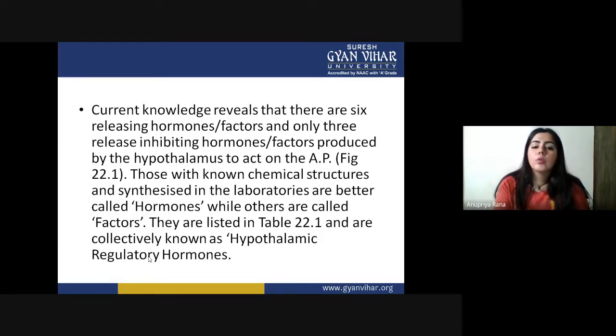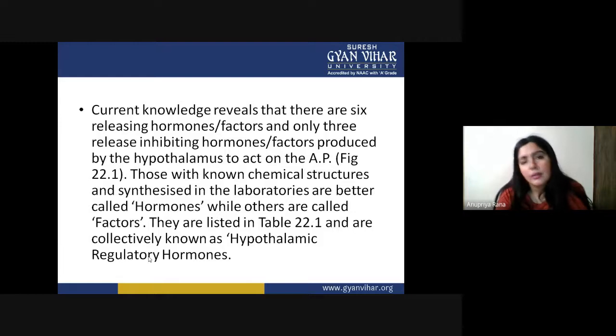Those with known chemical structure and synthesis in the laboratories are better called hormones, while others are called factors. So basically, if a chemical structure can be synthesized and made for better understanding, it is called a hormone.